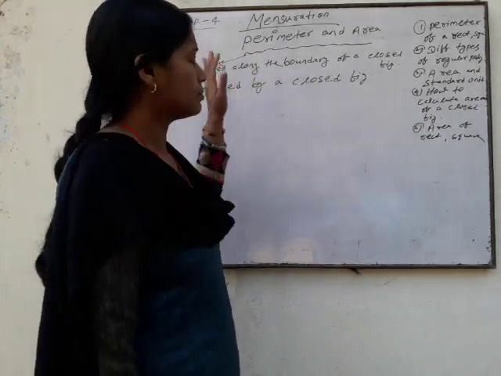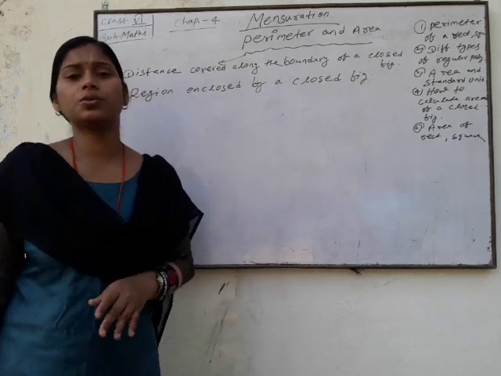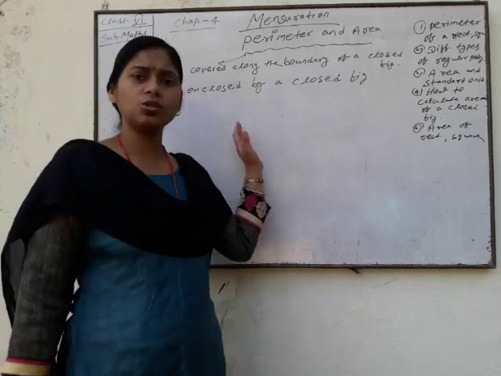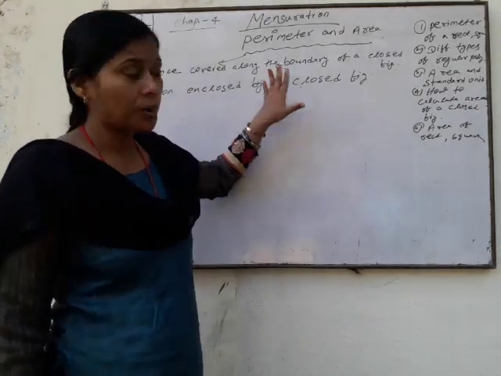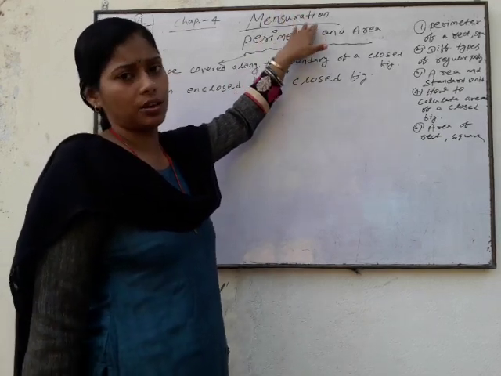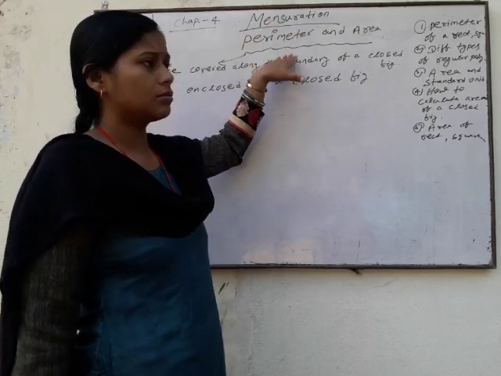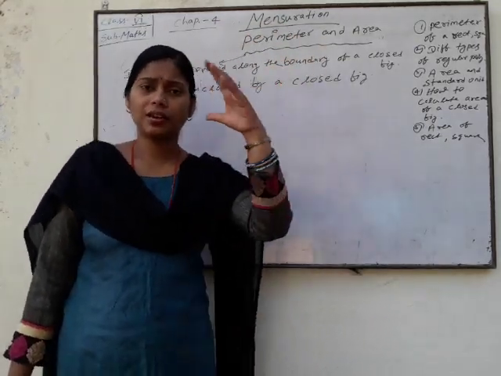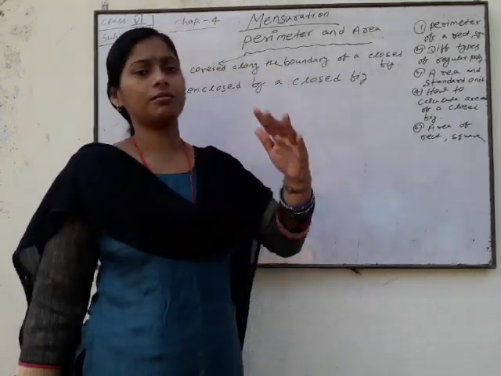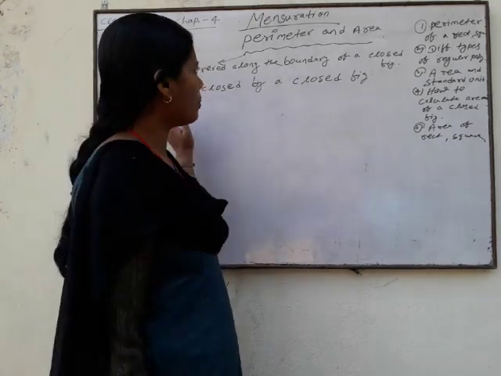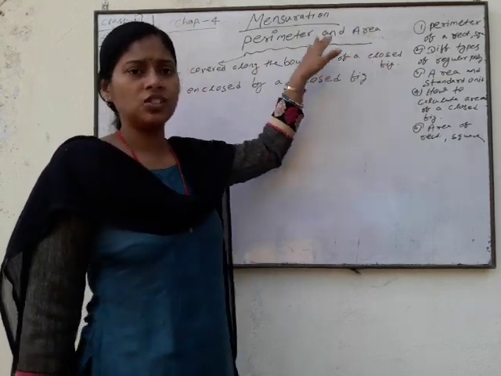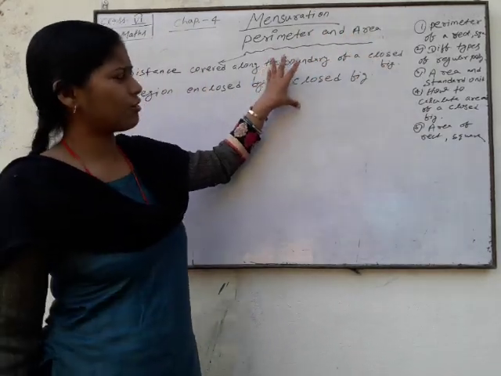So your topic name is mensuration. So what is mensuration? Mensuration is a branch of mathematics which deals with the perimeter, area, and volume of geometrical figures. It means we study the perimeter, area, volume, surface area, and total surface area, all things